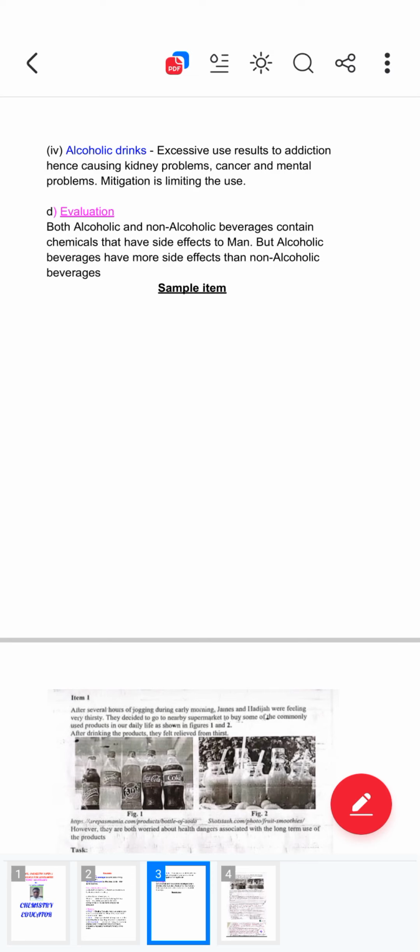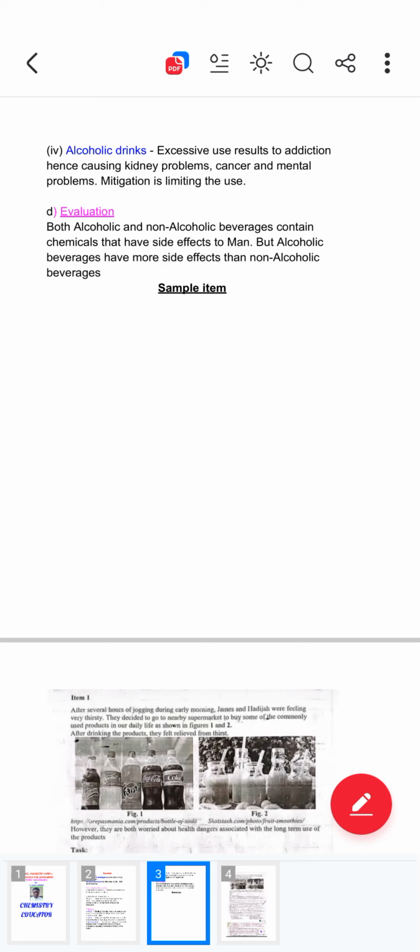When you are evaluating, we evaluate the categories. We evaluate alcoholic and non-alcoholic beverages. Both of them contain chemicals that have side effects to man. We have seen soda, we have seen energy drinks, we have seen alcohol. All of them have chemicals that can cause side effects to man.